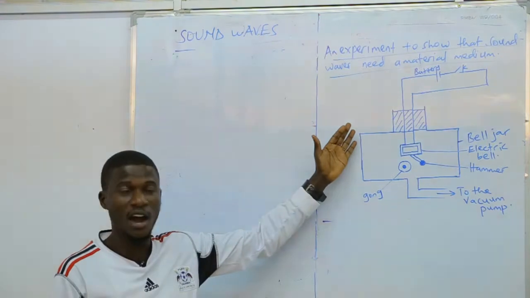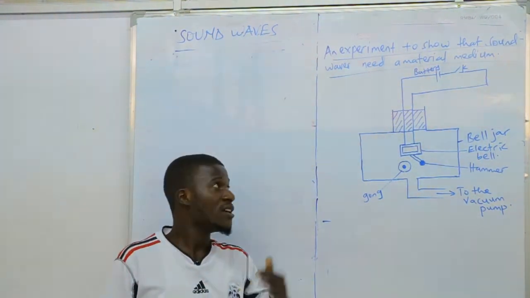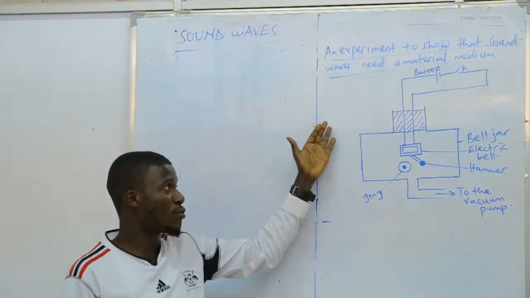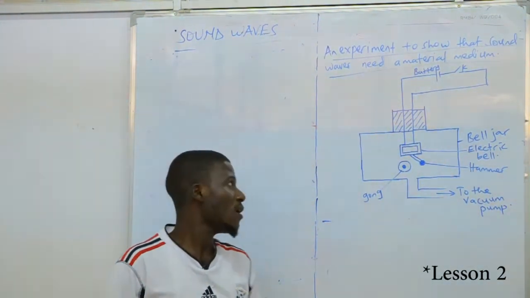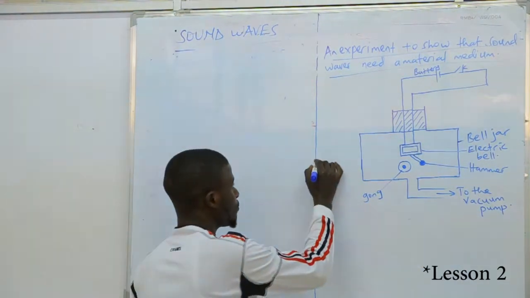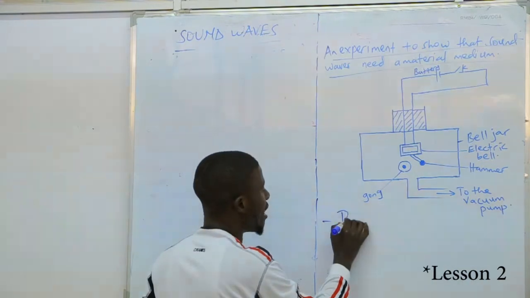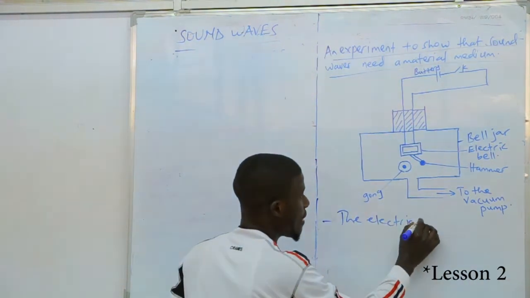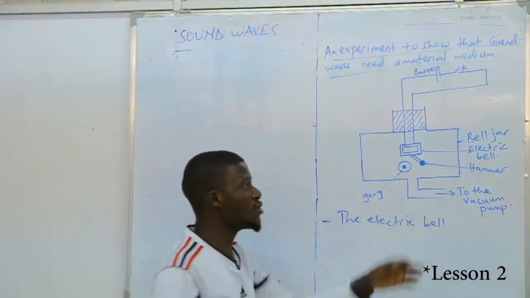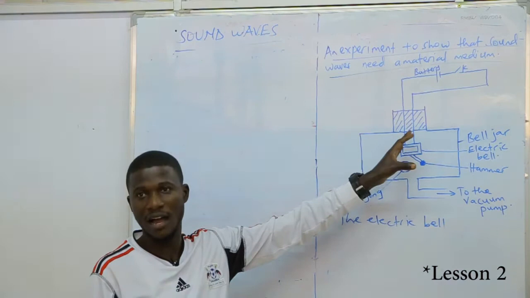Have you drawn that diagram clearly? If we have finished drawing the diagram, then we can go to the procedures of the experiment. Okay. Now, the electric bell, these are the procedures. The electric bell is enclosed in a bell jar.